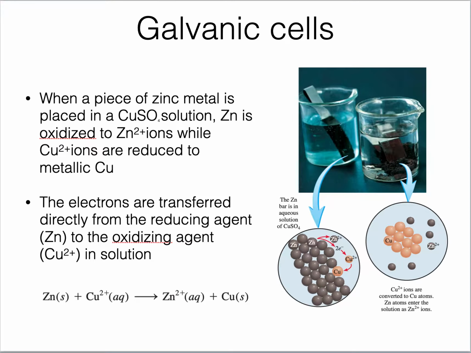So look at the beaker here. Suppose we have a piece of zinc metal. If you look at the beaker here, we have a piece of zinc metal, the metal bar, and it is dipped in a blue solution. This brown bar is zinc metal and that is dipped in a blue solution. Blue solution is copper sulfate. Copper sulfate is blue color because of copper plus 2.